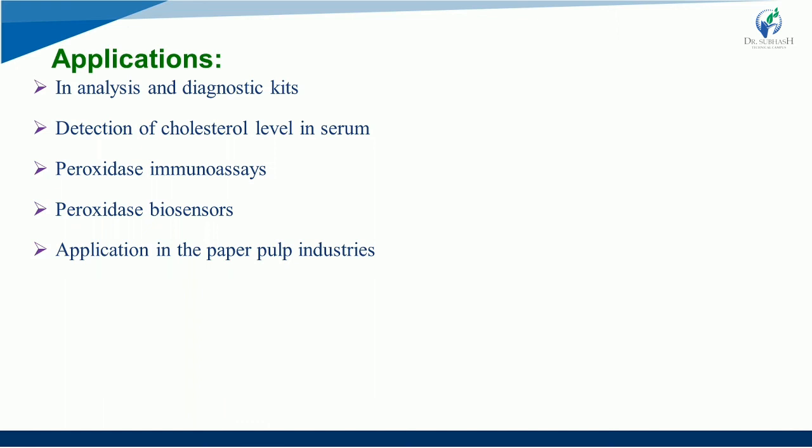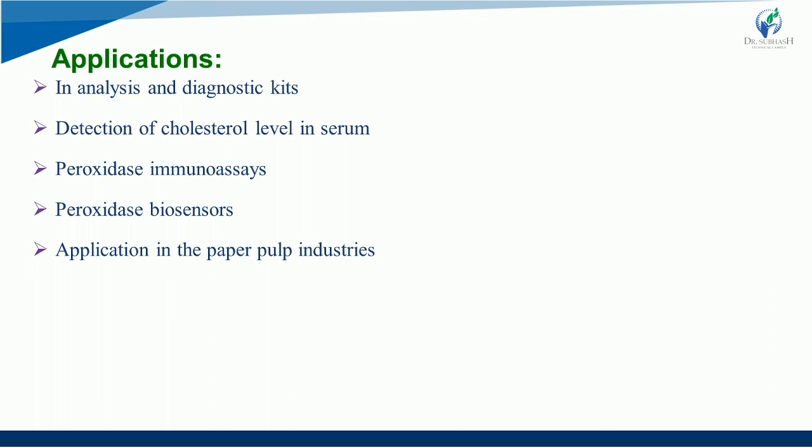The next application is in the paper pulp industry. Paper biopulping is a process where extracellular enzymes produced by white rot fungi remain absorbed on the wood chips, responsible for degrading lignin. After the pulping process, about 10% of lignin remains, which is responsible for the characteristic brown color.